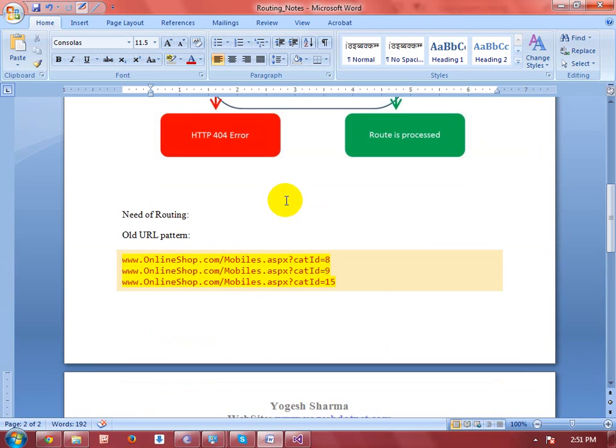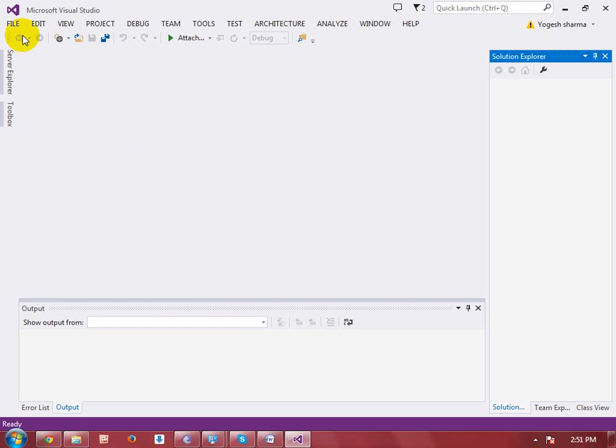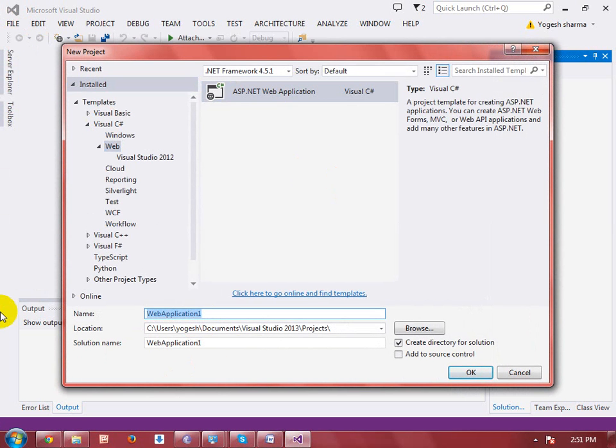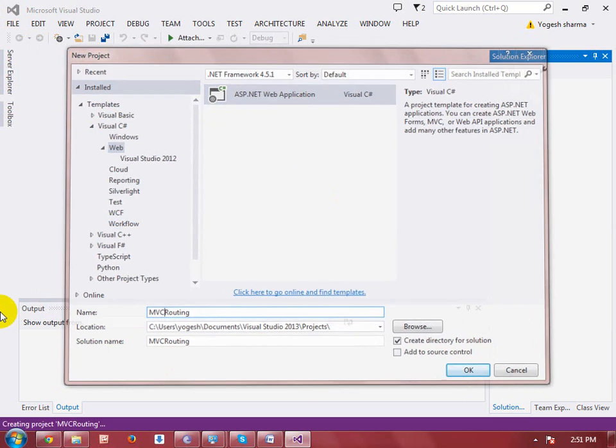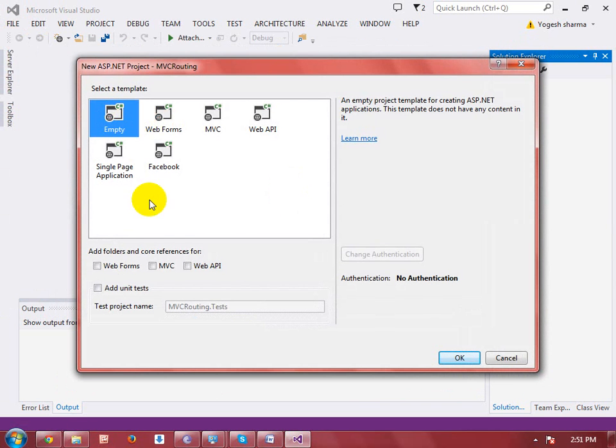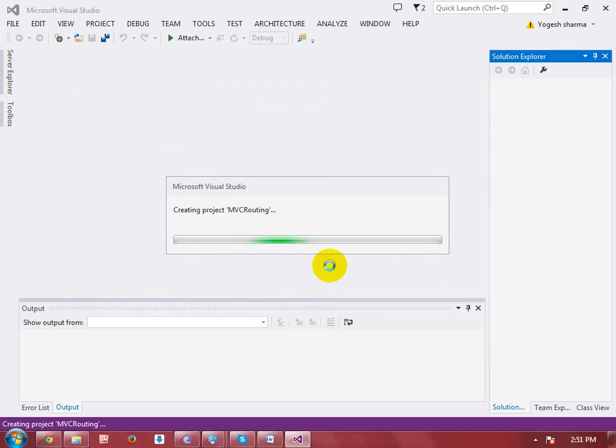So how can we perform the routing? Let me switch to Visual Studio. Here I am going to create a new project. In this project I am giving the project name MVC routing. Click OK. I am creating an empty MVC application, so select the template Empty and check the MVC checkbox. Click OK.